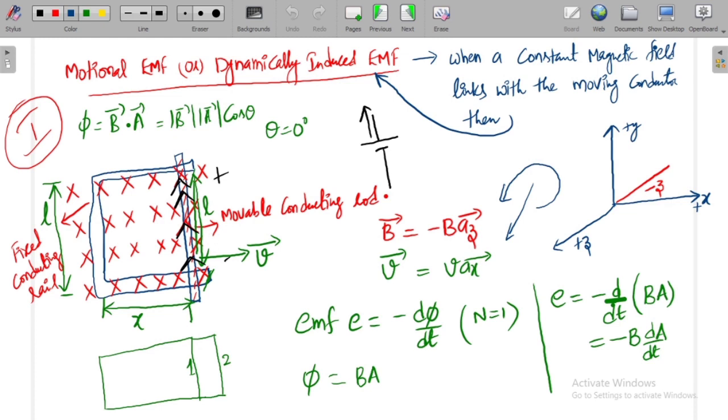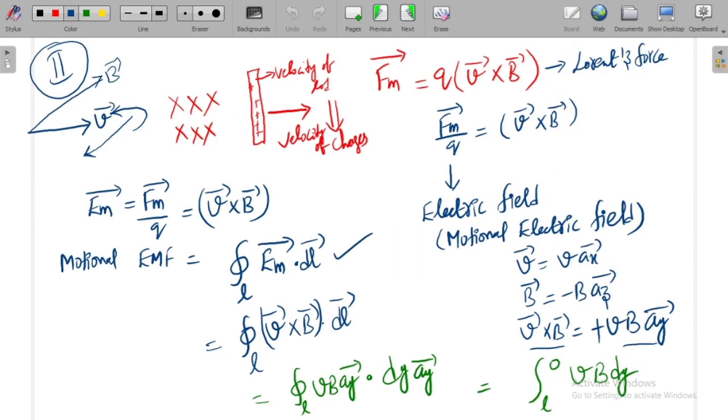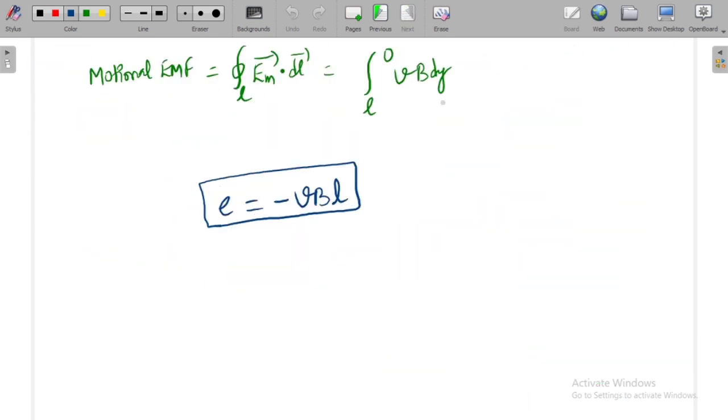It is upwards, right? Very simple logic to find the direction of current is, start from V bar. This is V bar, right? Curl your fingers towards B bar, because EMF is given by V bar cross B bar. Is it right or not?